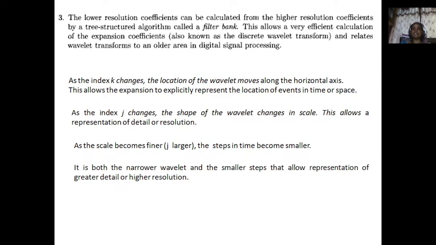As the index j changes, the shape of the wavelet changes in scale. This allows representation of detail or resolution. As the scale becomes finer, the steps in time become smaller. It is both the narrower wavelet and the smaller steps that allow representation of a greater detail or high resolution. That means by making the j value larger and larger, the wavelet is going to be narrower and narrower, so it will be able to represent the higher resolution details or greater details.